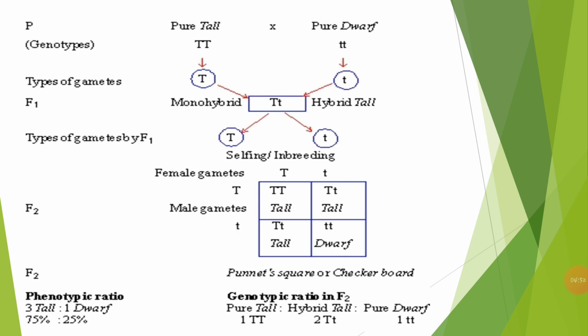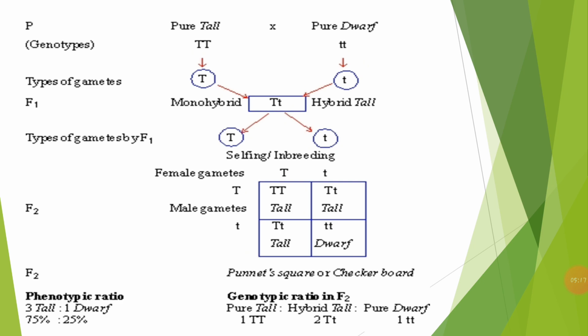Right. So here we can see the schematic representation of this monohybrid cross. In the first row are the parental genotypes. What do these parents mean? One is the homozygous tall, or the pure tall, and one is the pure dwarf, that is the homozygous dwarf plant. The genotype of the homozygous tall is capital T and capital T, and that of the homozygous recessive is small t and small t.